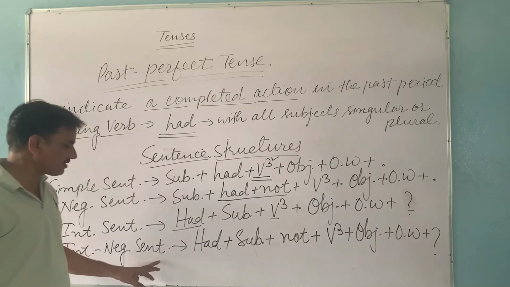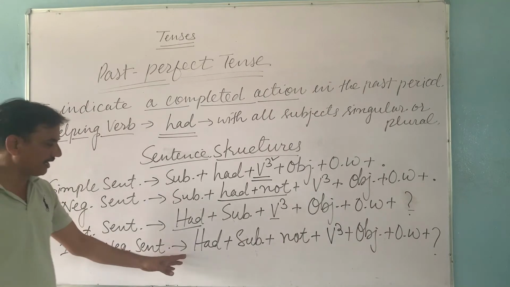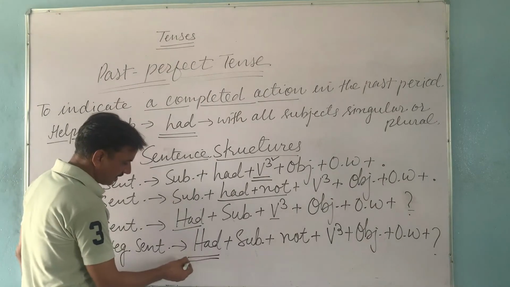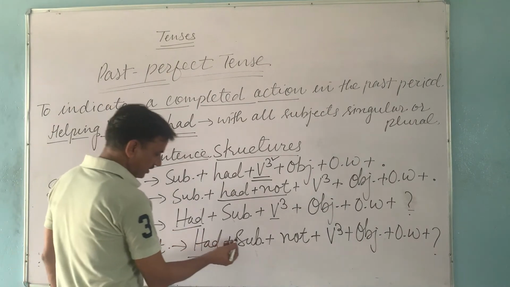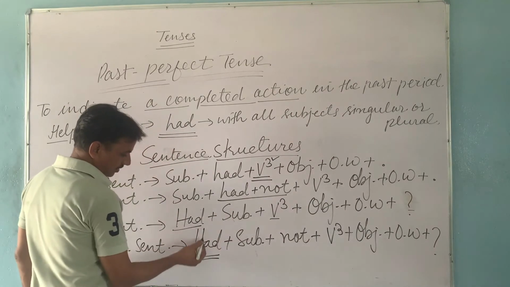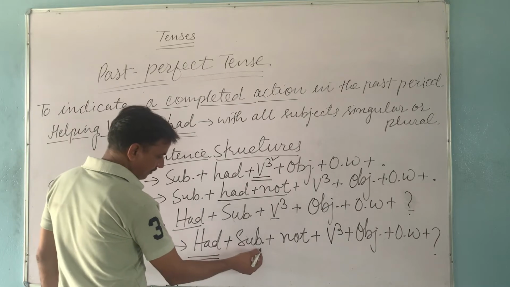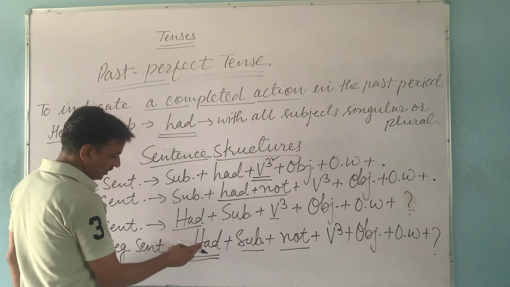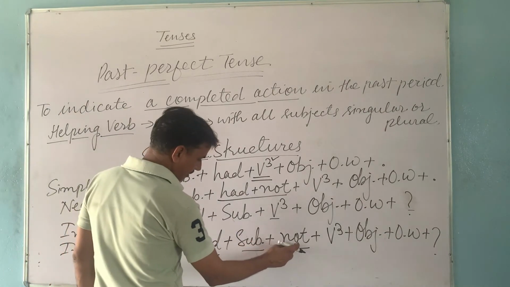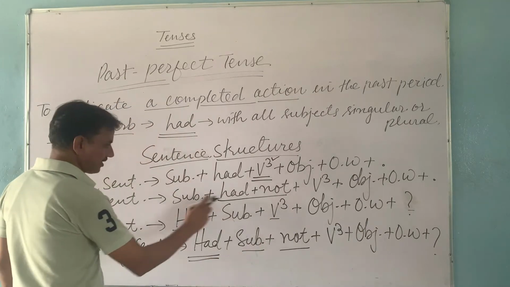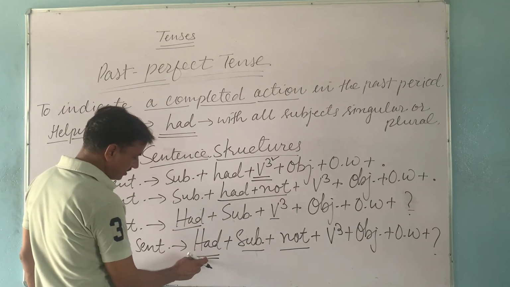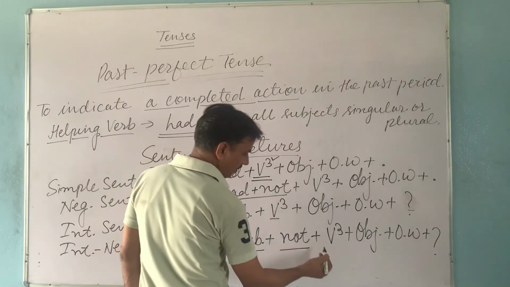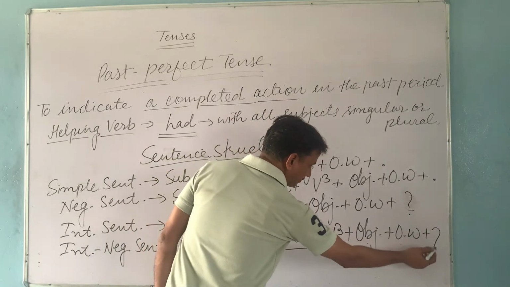In an interrogative negative sentence, both interrogation and negativity are used together. So we start with had, just like an interrogative sentence. Whether the subject is singular or plural, no problem. The sentence always starts with had. Then we use the subject, and not is used after the subject. It means in an interrogative negative sentence, we use not after the subject, just like a negative sentence, and we use had at the start, just like an interrogative sentence. Then the remaining structure will be the same: third form of the verb, object, other words if any, and at last a question mark.